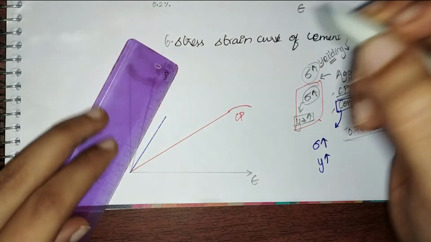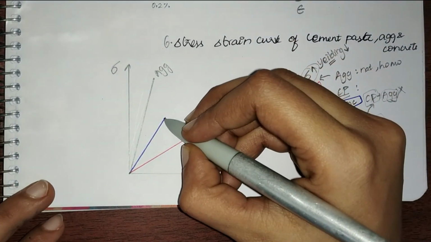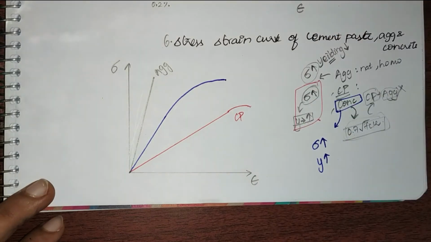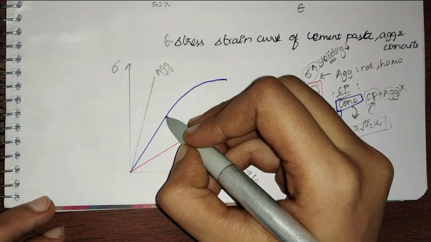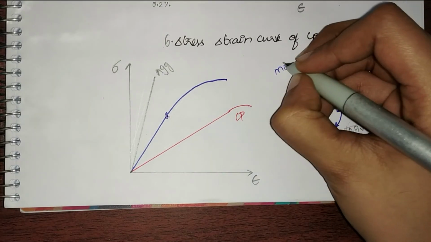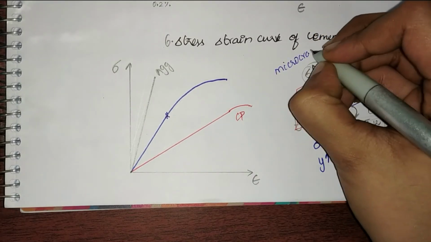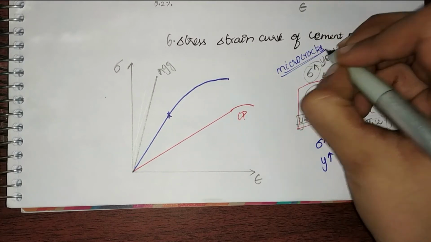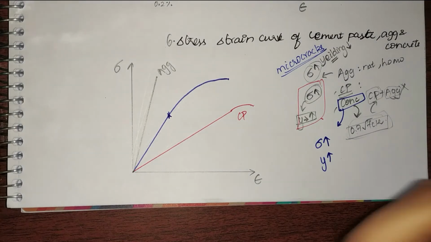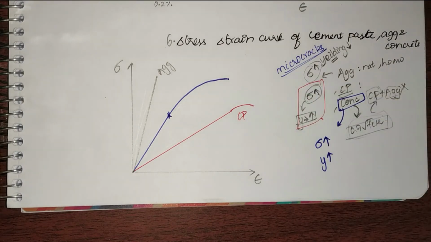It will be linear to an extent, after which it will become non-linear, something like this. The reason why this becomes non-linear soon is because in concrete micro cracks occur. And since they occur as soon as we load the structure, it will not allow the structure to behave in a linear way. That is why concrete has a non-linear profile here.